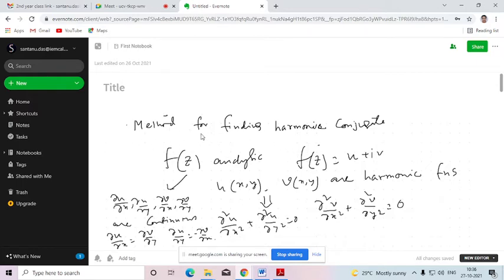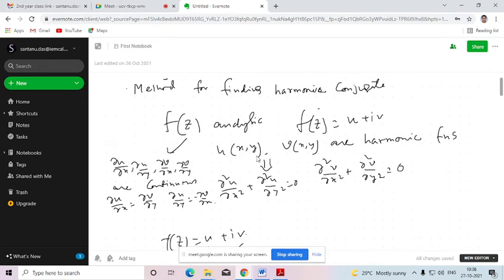So here we will be discussing the method for finding the harmonic conjugate. Before that, what is the harmonic conjugate? I have discussed this, but I want to recapitulate it so that you can remember, since I discussed it a month ago. If f(z) is analytic, the consequence is that all four partial derivatives, del u/del x, del u/del y, del v/del x, del v/del y, will be continuous, and they must satisfy the Cauchy-Riemann equations: del u/del x equals del v/del y and del u/del y equals minus del v/del x. And f(z) has real part u and imaginary part v.